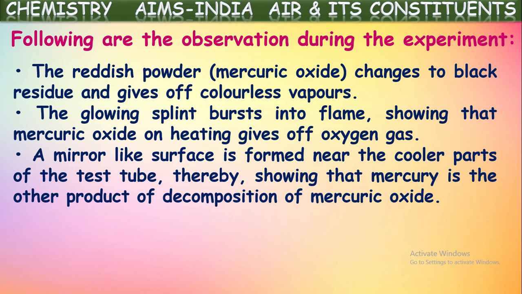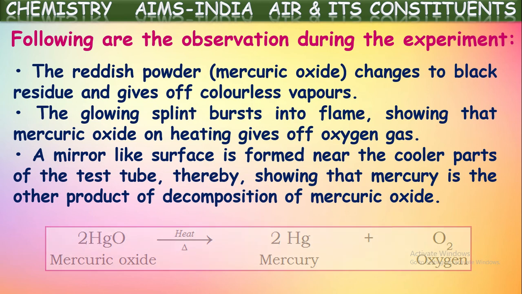Yes, not only is this colorless gas evolved, there will be some other indication in the test tube. On the cooler parts of the test tube, there will be a mirror-like formation. A mirror-like surface is formed on the inner walls of the test tube. This indicates there is a formation of mercury also along with the oxygen. Thus, what we can say, on heating this mercury oxide, it decomposes to form mercury and colorless oxygen gas. These two are produced. In that way, oxygen gas is produced on heating a metal oxide like mercury oxide.